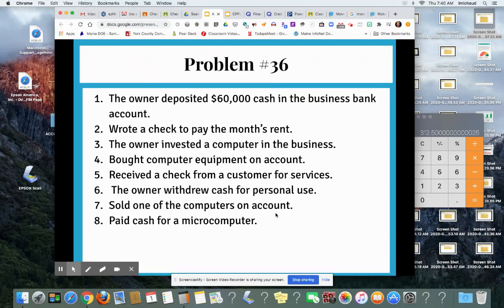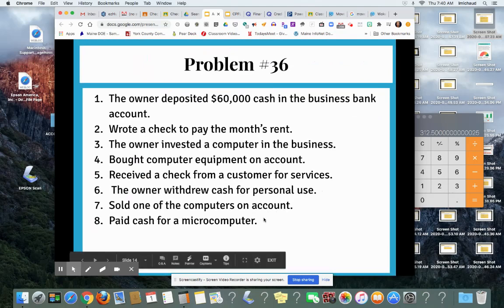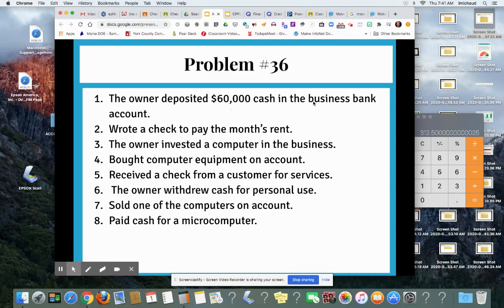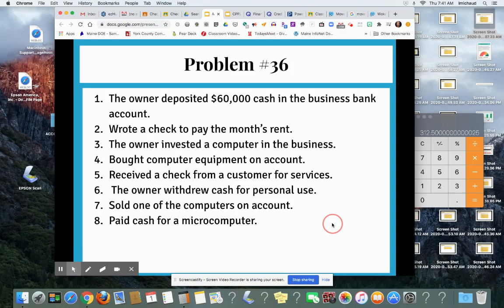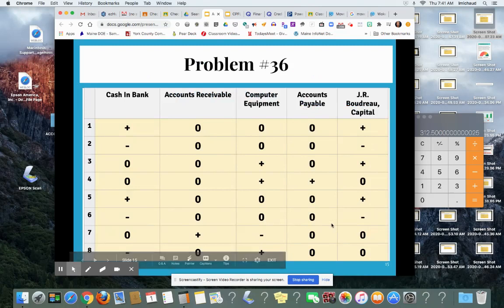Okay, so these are the different transactions that you're supposed to analyze and then write down on the sheet that you see. The first is the owner deposited $60,000 cash in the business bank account. So I'm going to have to go back and forth between the slides here to show you what happened. So the owner deposited cash in bank. So the business has more cash in bank than it did before, but you want to give credit to the owner. So cash in bank increases, and J.R. Boudreau, who happens to be the owner, capital, that also increases.